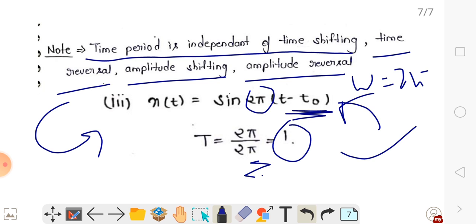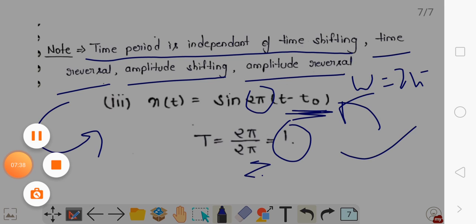Now you know what is periodic and what is non-periodic. This is the main difference between them. In the next video we will discuss the time period and the overall frequency of a particular signal as well. So I think all students now know what periodic and non-periodic signals are and how we can find them. Okay, thank you.